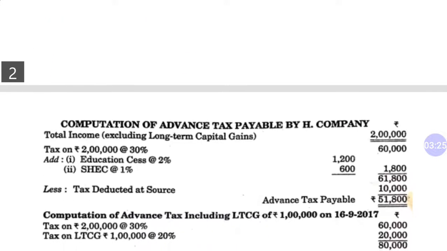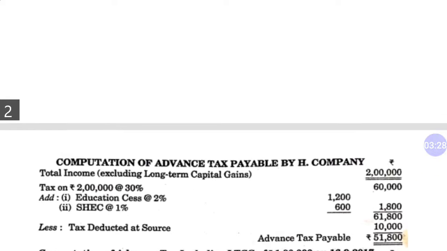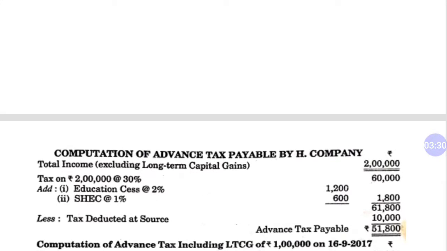Let's check. So computation of advance tax payable by the company. I will scroll the question up as per the requirement, because I am trying to solve all the questions verbally, and I would like to explain all the points. So computation of advance tax payable by the company, total income excluding. First of all we have to calculate advance tax payable by the company excluding long term capital gain, without long term capital gain, because the long term capital gain date is 16 September.